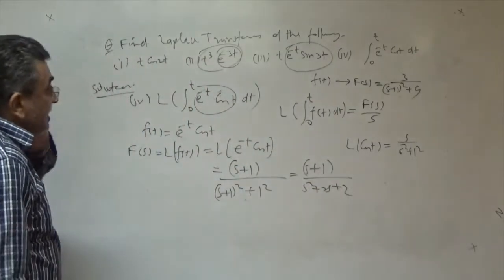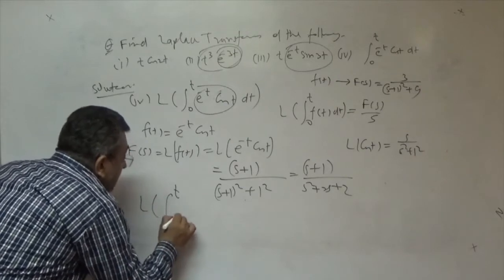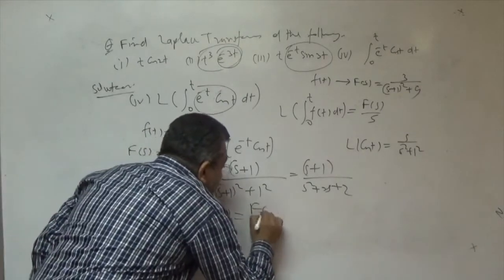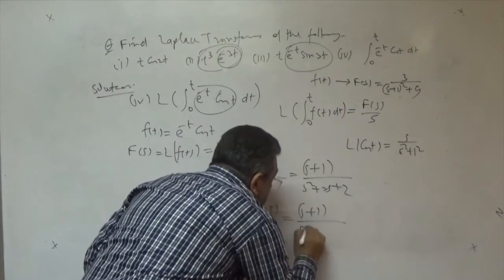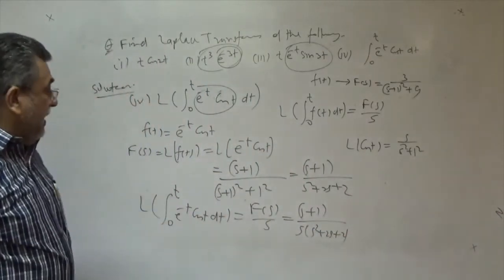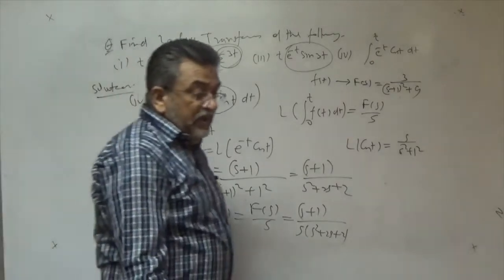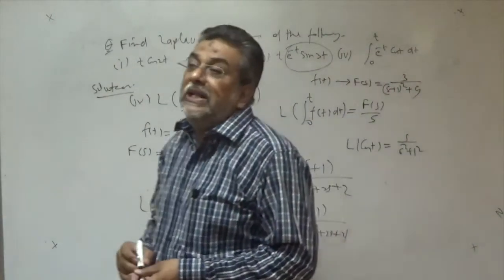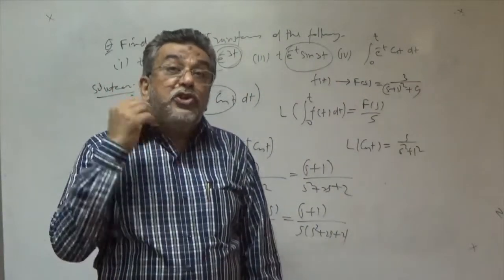Right? This is F(s). So by the formula, the Laplace transform of the integral from 0 to t of e to the power minus t cos t dt is F(s) upon s. That is (s plus 1) upon s times (s square plus 2s plus 2), right? This is the Laplace transform of this function. This is the Laplace transform of the integral. Actually, these formulae can be used directly, but first you have to find the capital F(s). Capital F(s) means the Laplace transform of the original function.